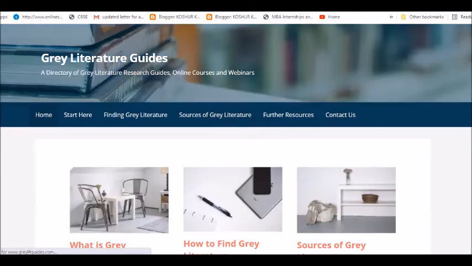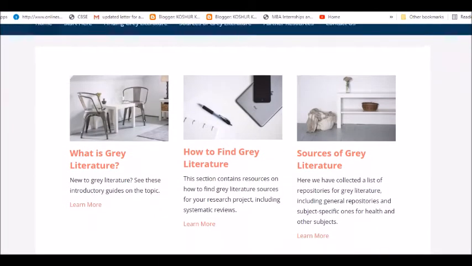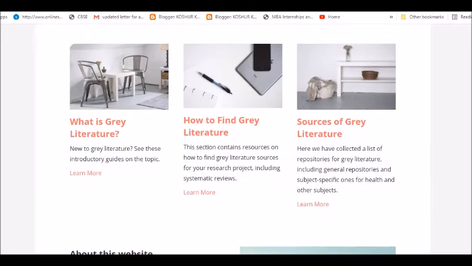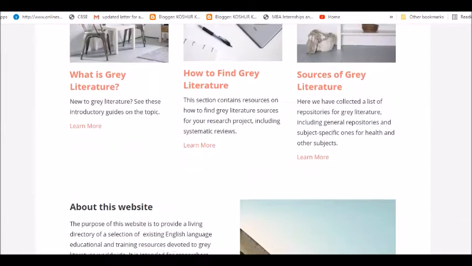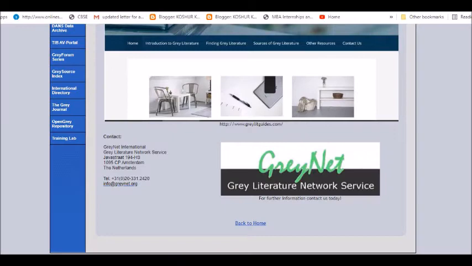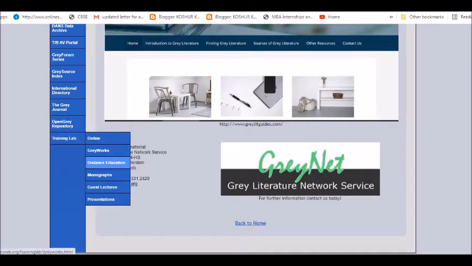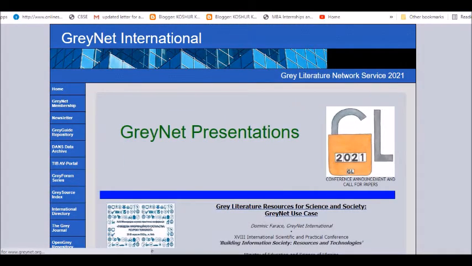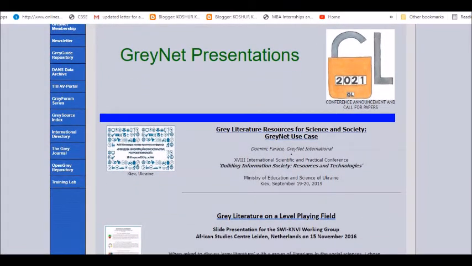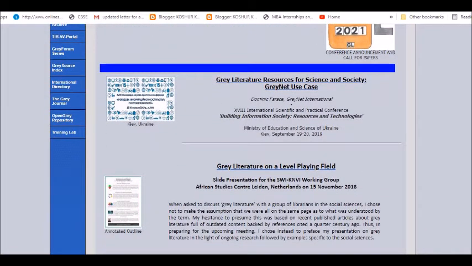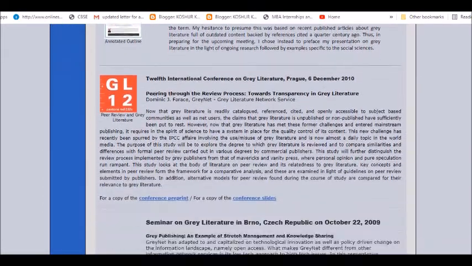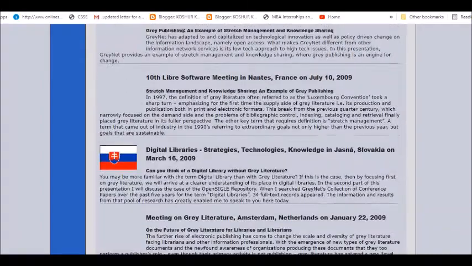If you are not interested in that, what I'm interested in is that you can also go ahead and go through some of the presentations which are available here, and they are absolutely free of cost. Just click on them and you would be able to see the presentation and what they would like to share on the grey literature for yourself. So I thought let me go ahead and share some of the important things which are associated with SLR. And now this is the one that you have got, RGL multidisciplinary collection.